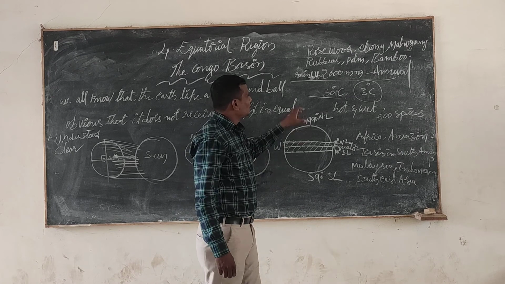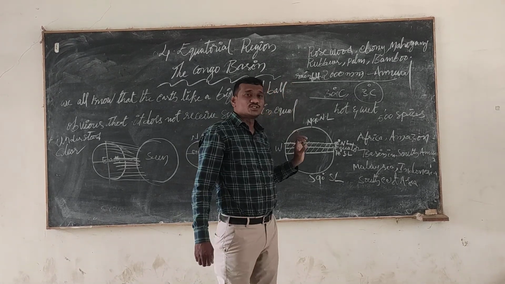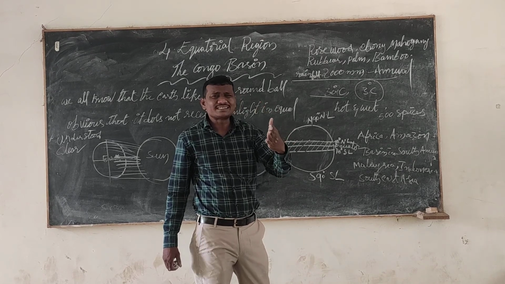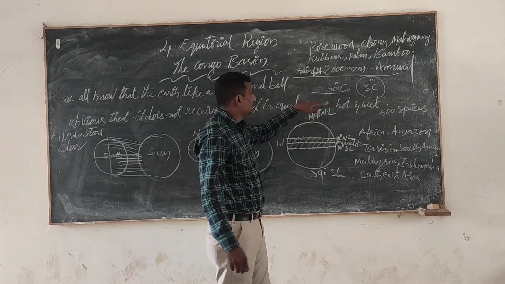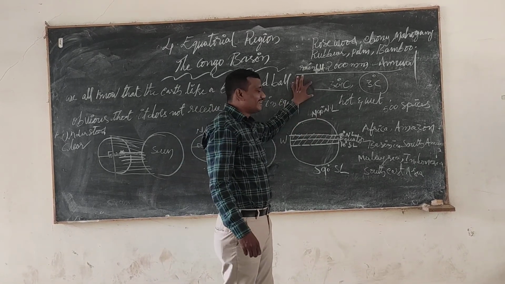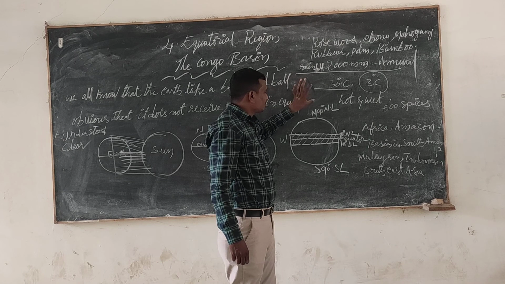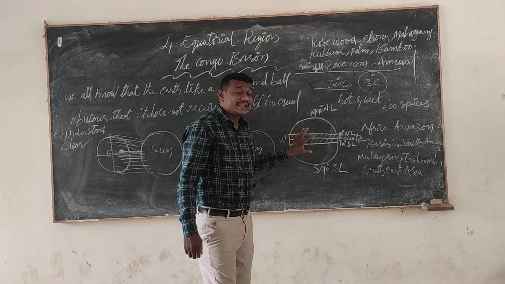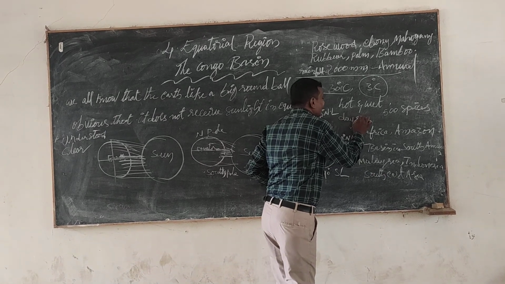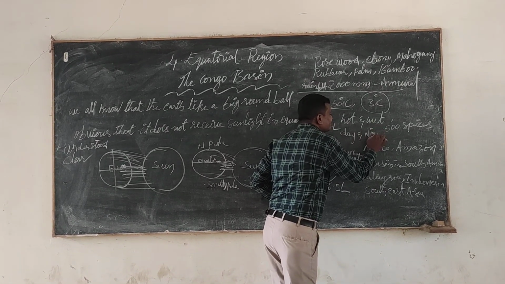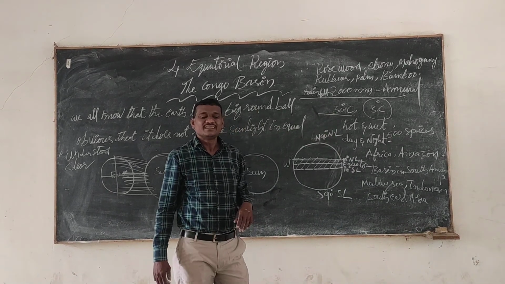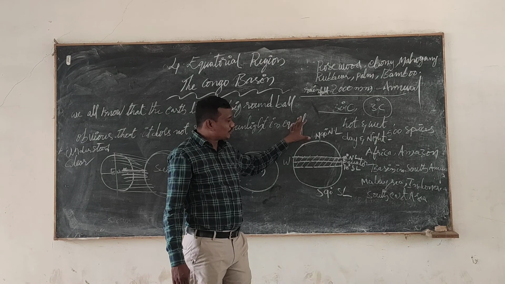This region receives heavy rainfall, so numerous rivers flow through the equatorial region, and dense forests also grow here. Where are the day and nights equal? The day and nights are equal only in the equatorial region compared to other areas.